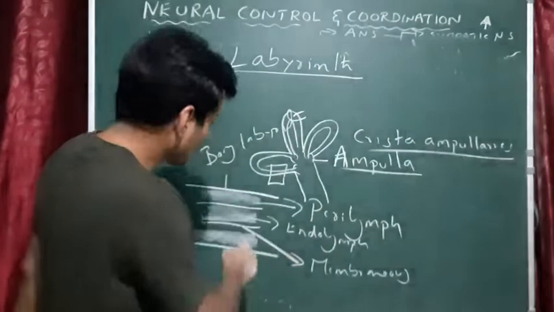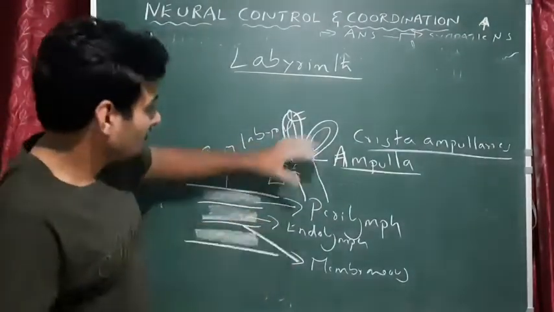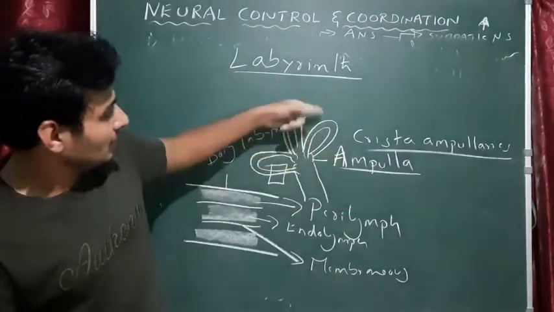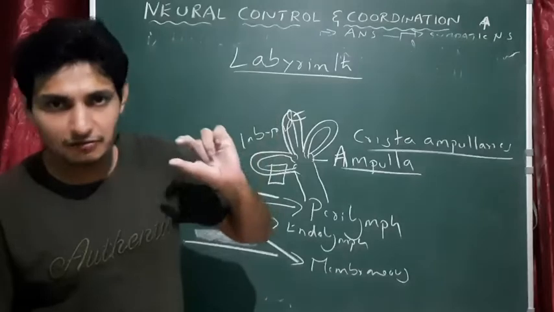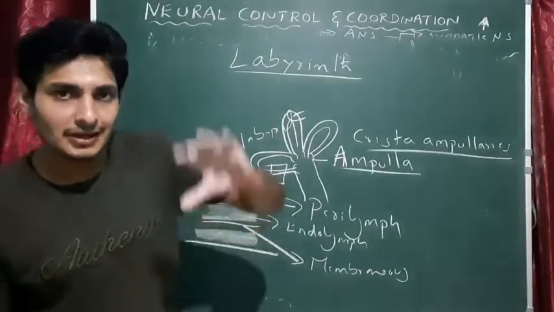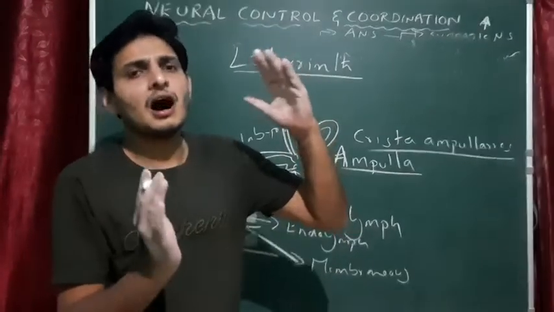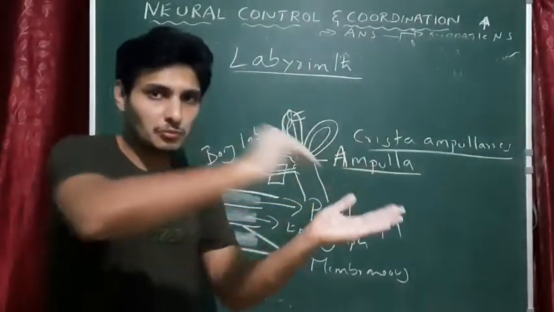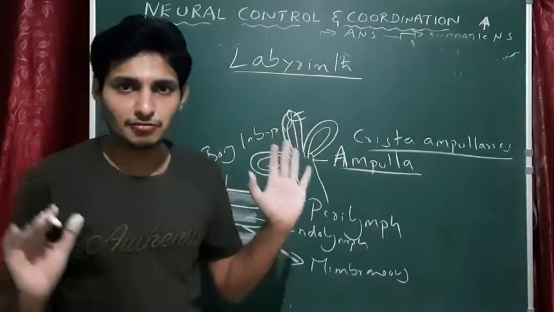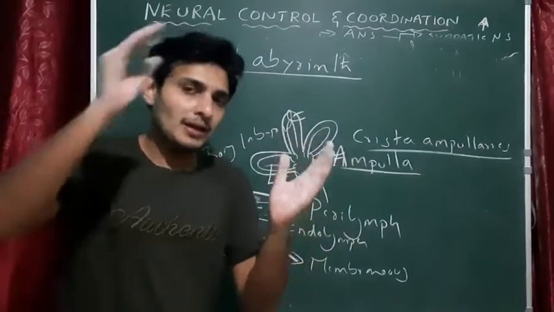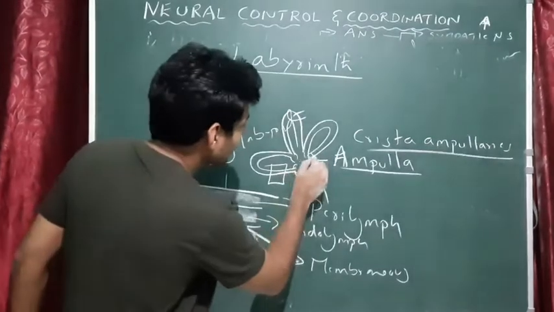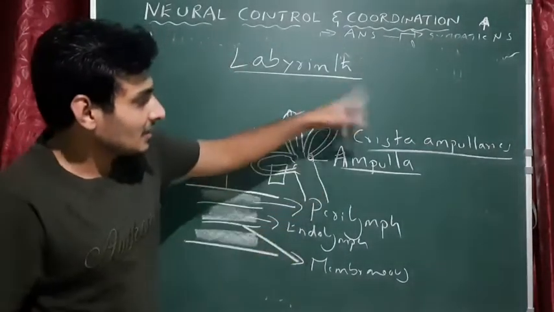Got it? Done. So now, for example, I am doing all this movement, and as a result, in my semicircular canal, the endolymph moves in the membranous labyrinth. You can imagine a half-filled water bottle. You do this, obviously the water moves and hits the two sides of the bottle, correct? So when the endolymph starts moving within the semicircular canal, it hits the ampulla, that is the crista ampullaris.